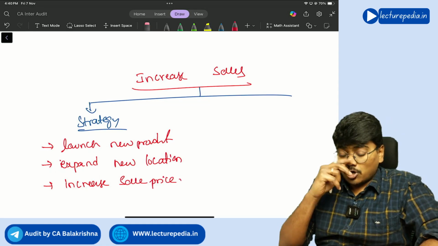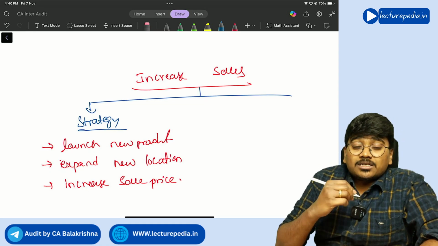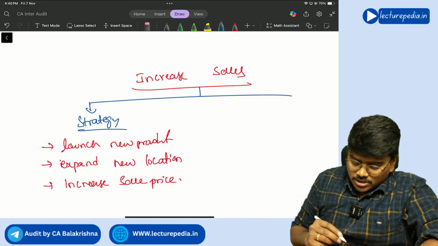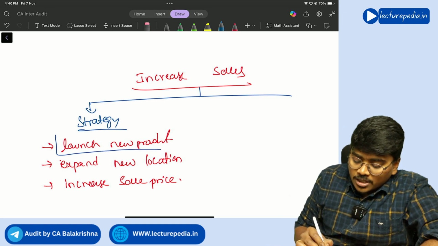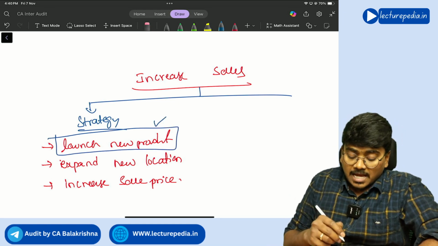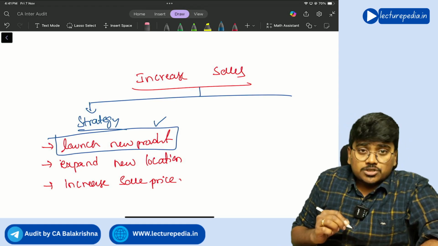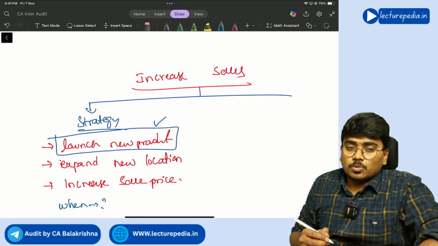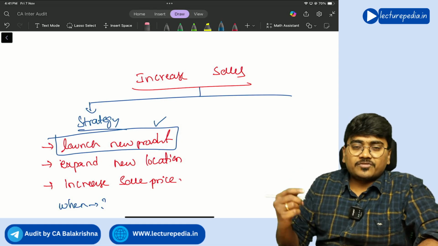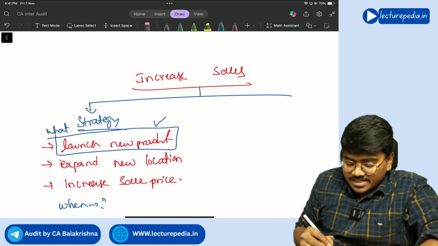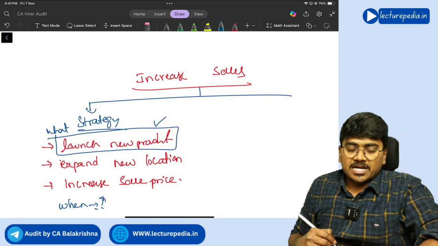So all these are the options. So what do you want to do in order to increase the sales? Let's say you have chosen to launch a new product. So your strategy is to launch a new product, and strategy will also cover when it has to be done. Let's say you want to launch the new product after 6 months. So what has to be done and when it has to be done will be answered by the strategy.